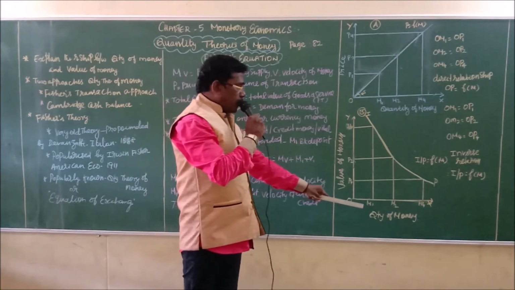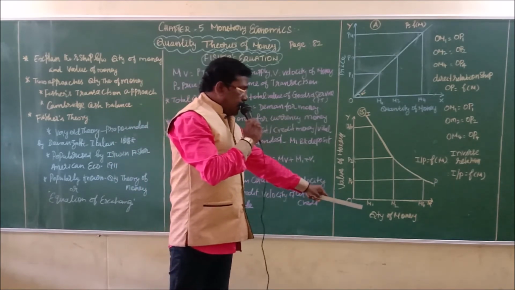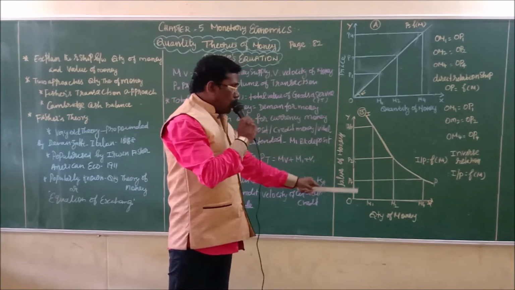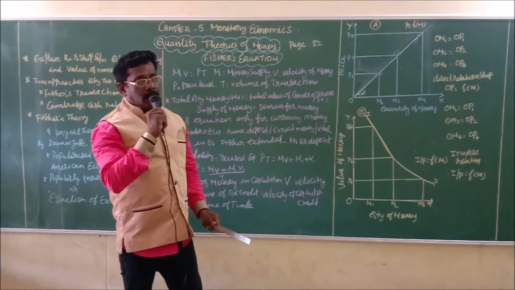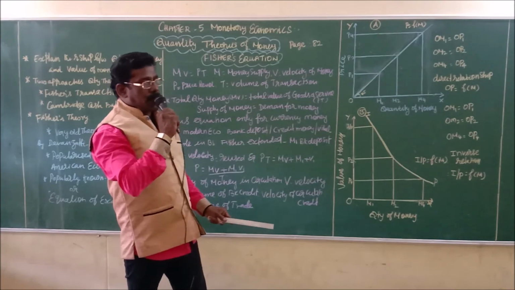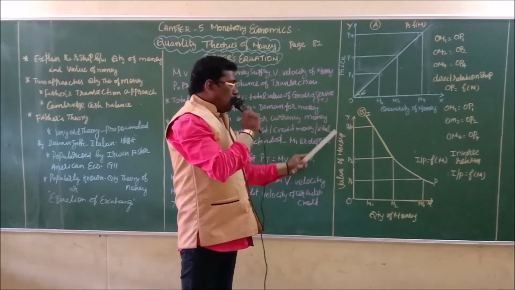So what you understood from this diagram is that as the quantity of money goes on increasing, the value of money comes down. So it is an inverse relationship between the quantity of money and the value of money.